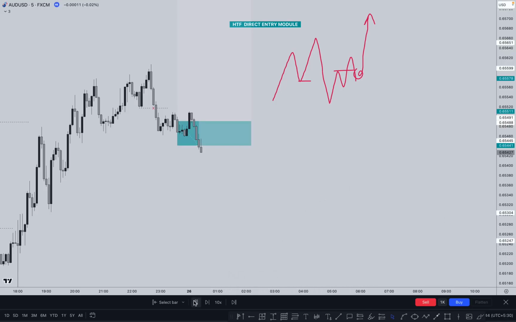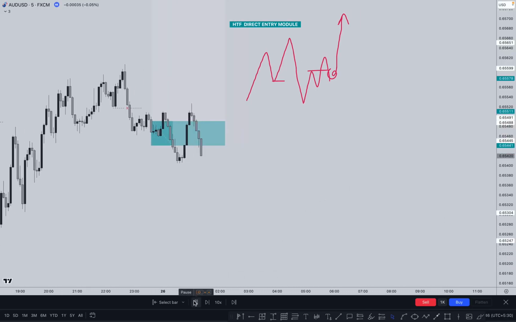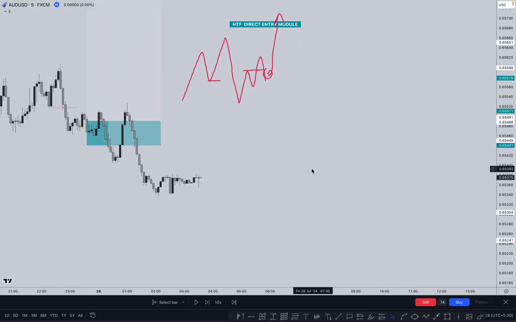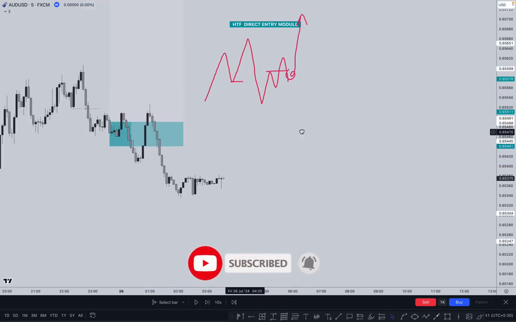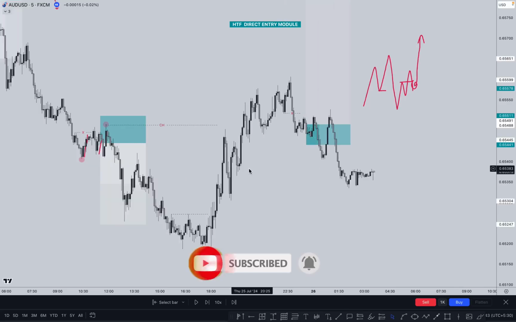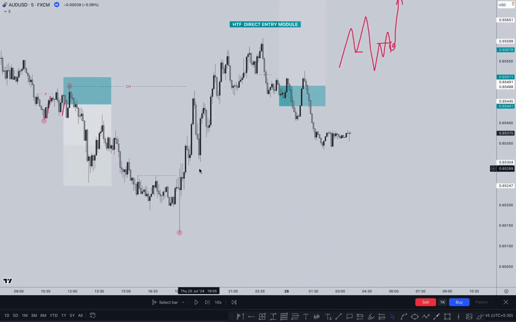So let's see what happened next after this one. The market is pushing downside, and the first high is broken. In this case, we can see very clearly that the previous high has been broken, but after breaking this one, the market must take out the inducement. Then we are interested in the buy at this point in our same time frame. Because of this, you have to identify whether there is any unmitigated order flow available or not. In this case, there is no unmitigated order flow or order block available. Everything is mitigated here. So if everything is mitigated, simply we are looking for the buy.